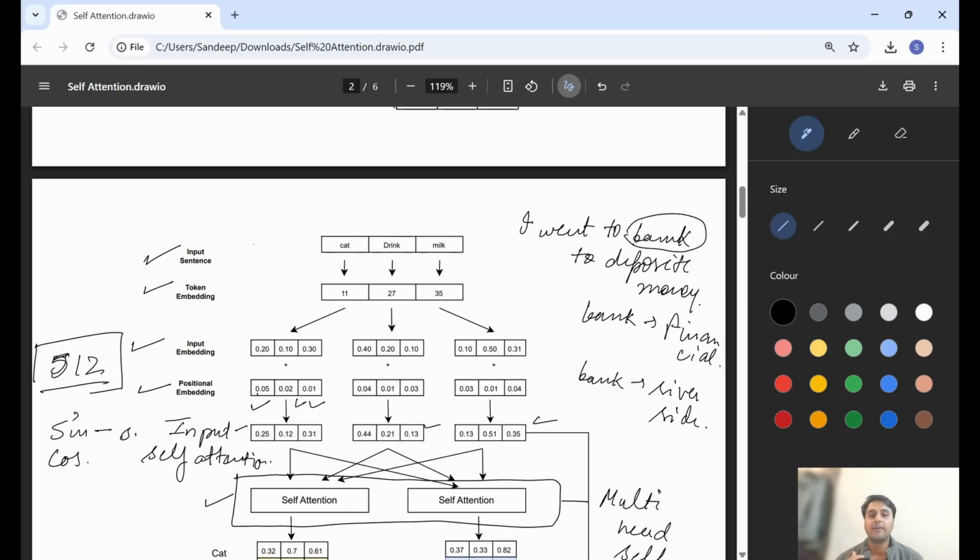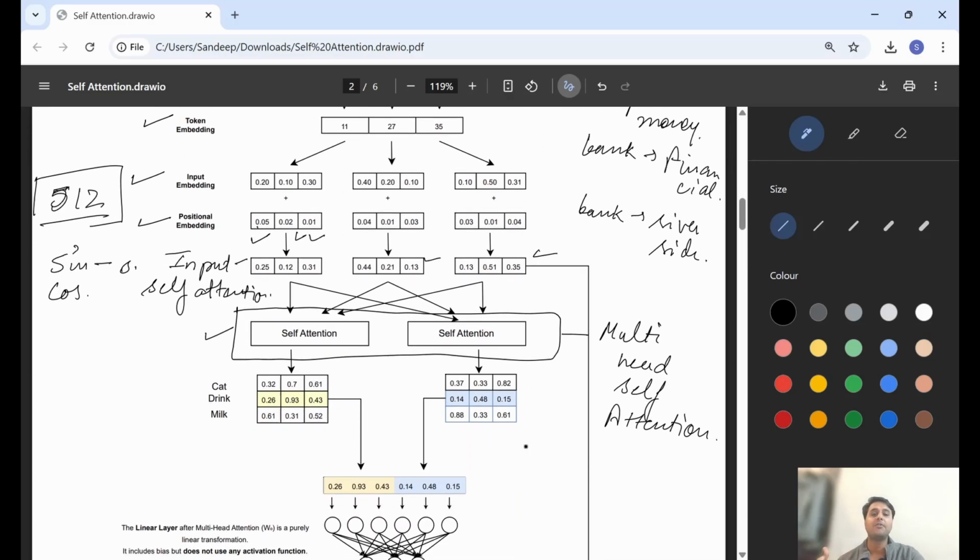So to make our transformer architecture, our large LLM model, understand the different perspectives of the same sentence, we use multi-head self-attention. In many cases, one self-attention is only learning grammar. Another self-attention is learning some other relationship between the words. In a third self-attention, maybe it is learning some other relationship in the language. So that's why we are using multiple self attentions, and after concatenating all the self attentions, multi-head self attention will be made.